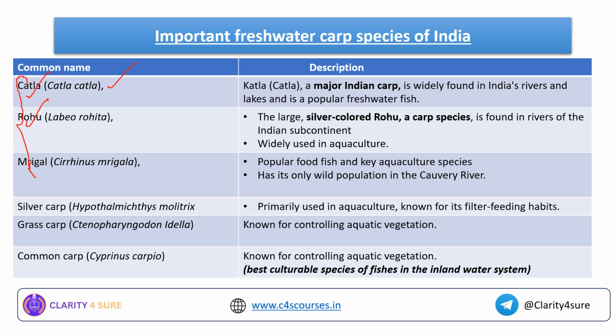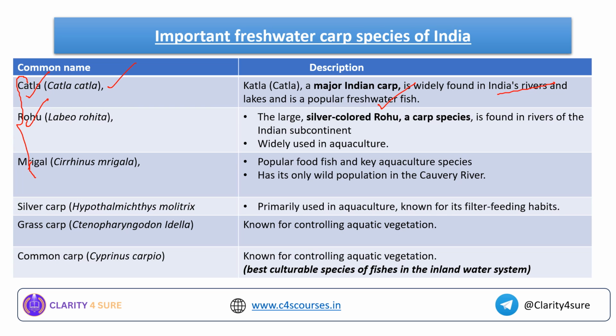See, it is a major Indian carp as we already know, and it is widely found in India's rivers and lakes, and it is a popular freshwater fish, because we already saw that carps are freshwater species. Next, coming to Rohu.